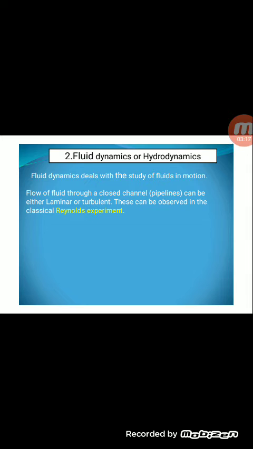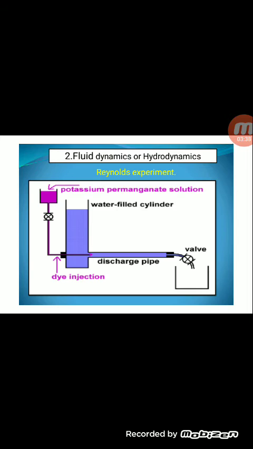The flow of fluid through closed channels or in pipelines can be either laminar or turbulent, and this can be observed in the classical Reynolds experiment. If liquid is flowing through the pipe, it may be laminar or it may be turbulent, and this type of flow is observed by the Reynolds experiment. What is meant by Reynolds experiment? Please see, this is a diagram of Reynolds experiment.